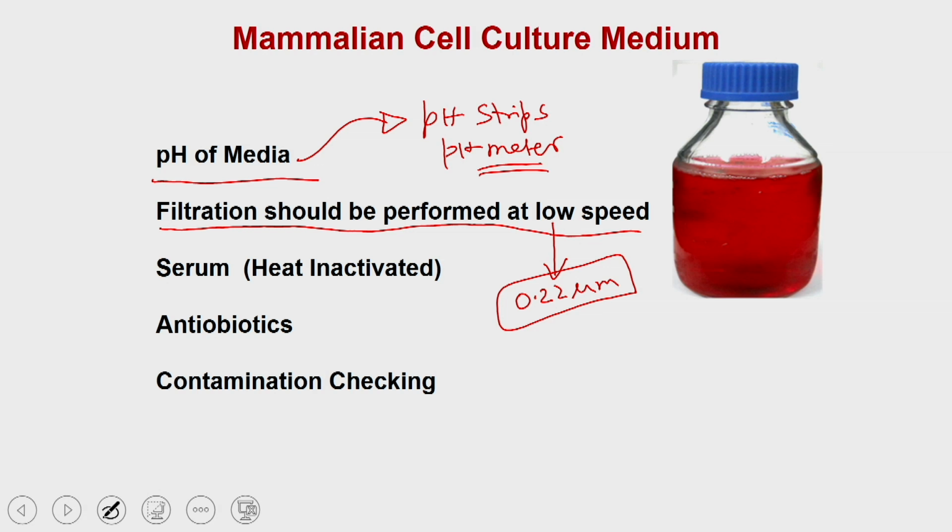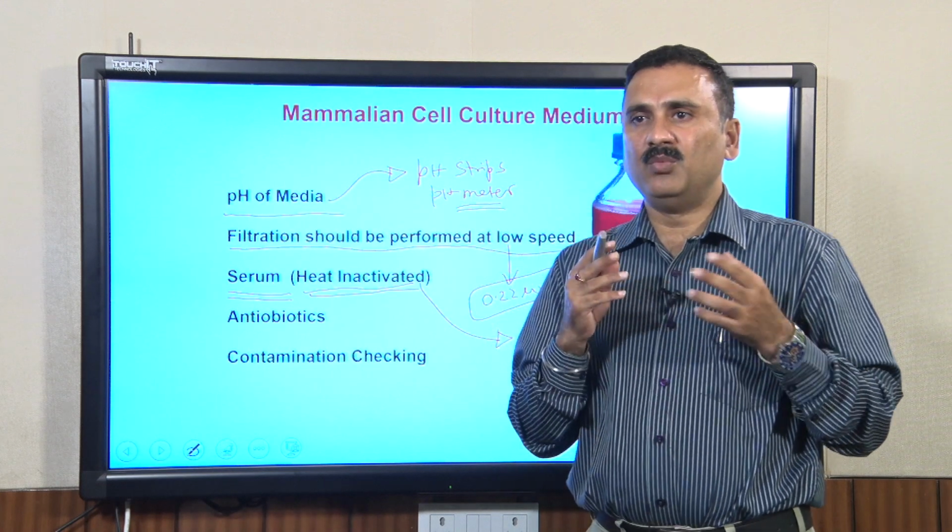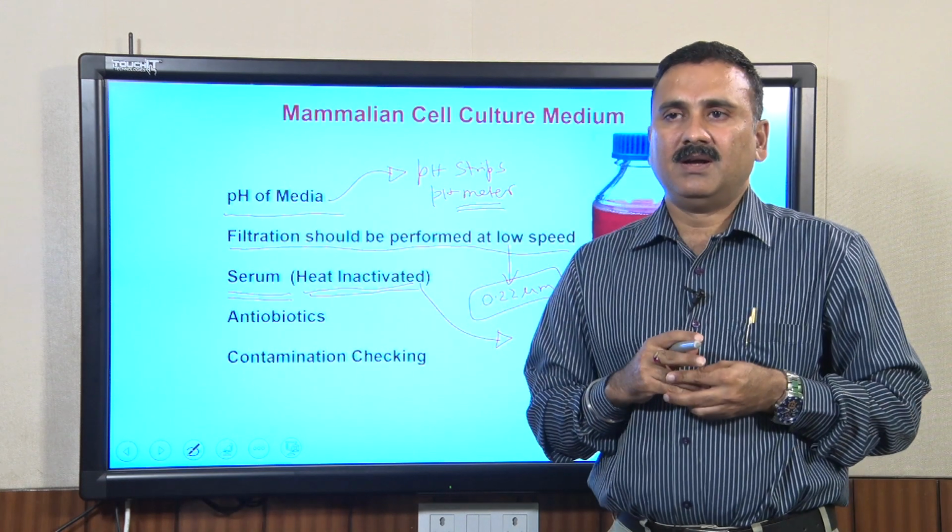Similarly, for the serum, the FBS or fetal bovine serum, you should use a heat inactivated serum. Heat inactivated serum is important because you do not want to add immunologically active molecules. You have to remove the complements as well as the other immune agents, so that they do not destroy your cells, because every organism has some immunity against a particular set of cells.